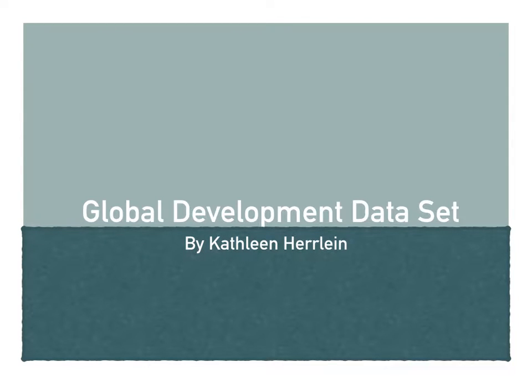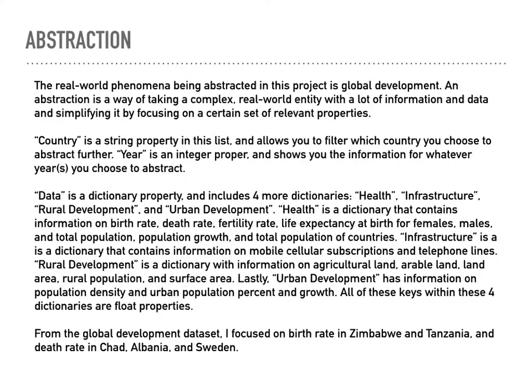For my final project, I focused on the Global Development Dataset. An abstraction is taking a real-world, complex entity with a lot of information and data and simplifying it by focusing on a certain set of relevant properties. Country is a string property in this list and allows you to filter which country you choose to abstract further. Year is an integer property and allows you to show the information for whatever year or years you chose.